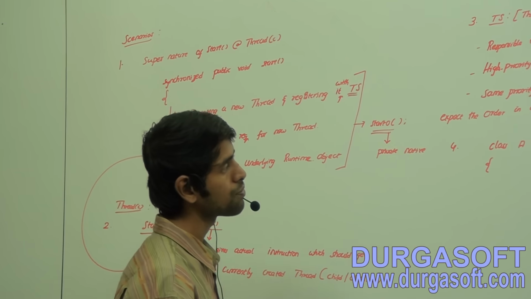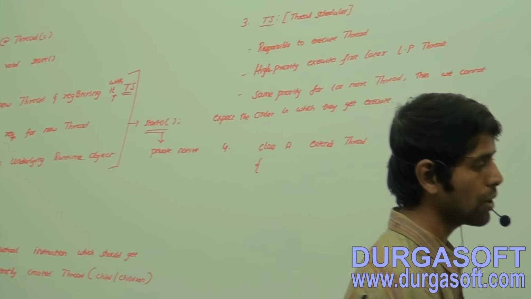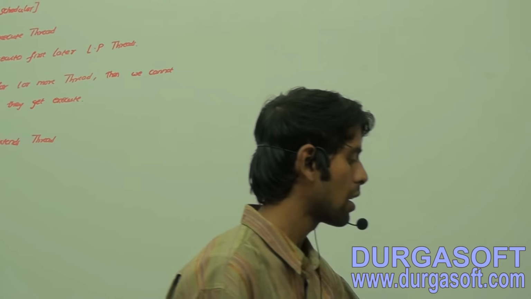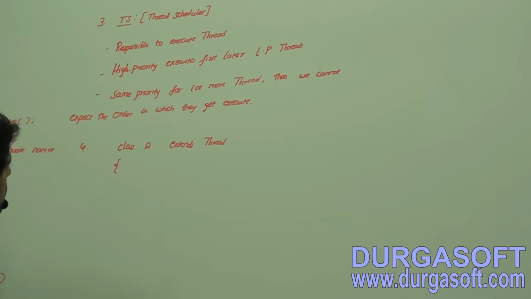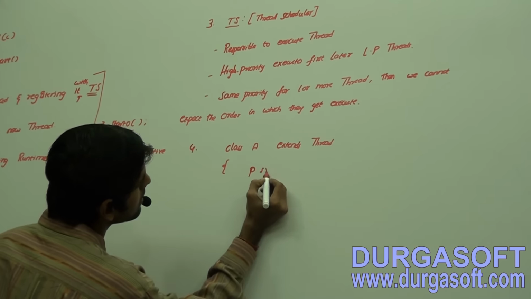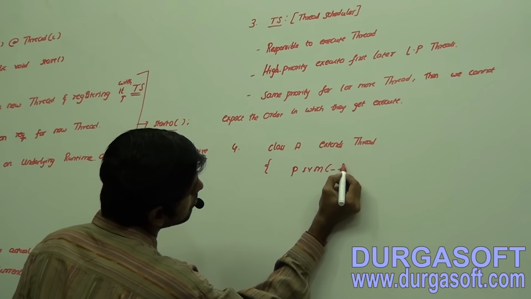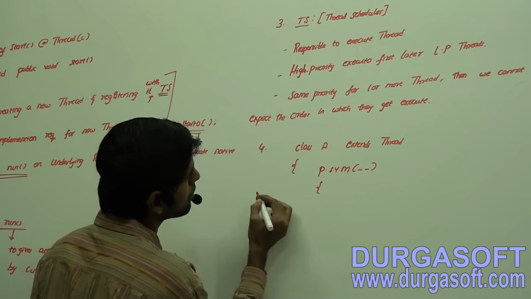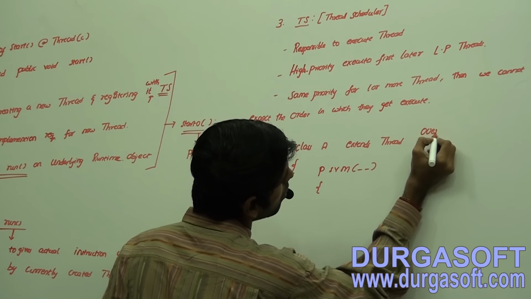Now what I'm going to do here, try to observe this one. Extends. See here, there is one public static void method. So this is with respect to the overloading.